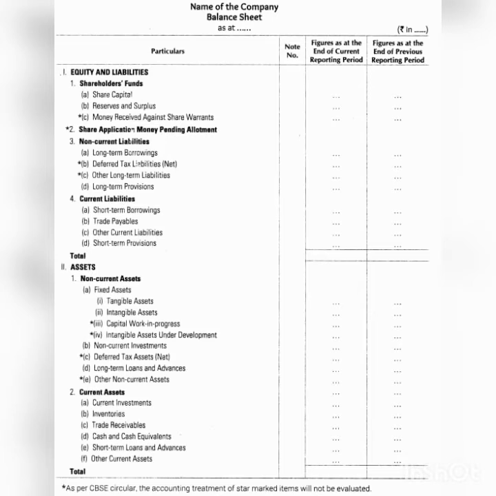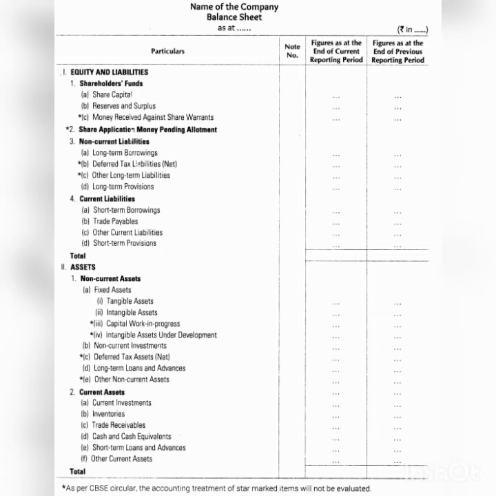Reserves include capital reserves, general reserve, debenture redemption reserve, or any amount created as reserves or funds, provident funds, employees funds, etc. Then profit and loss account, credit balance means net profit.